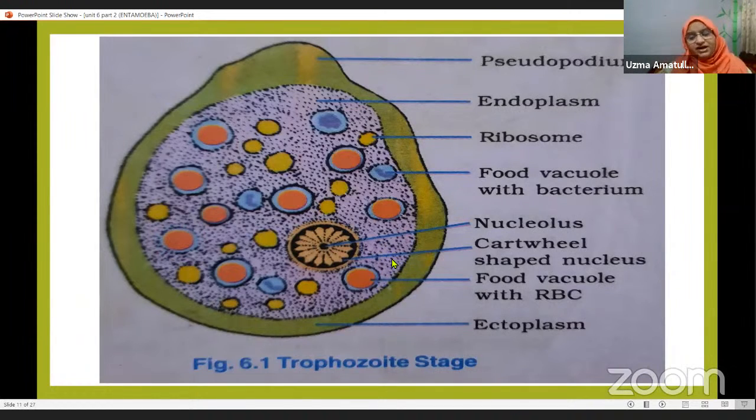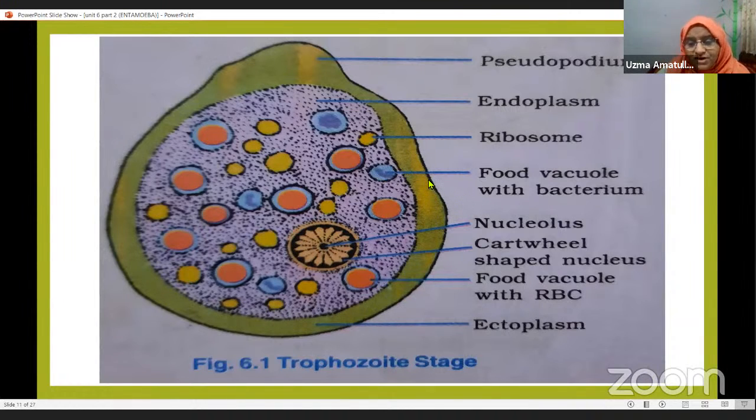Now, in the endoplasm, what all are present? You can see the ribosomes. You can see the food vacuoles with bacteria, the food vacuoles with RBCs, and a cartwheel-shaped nucleus. Now this is the structure. You have to practice drawing this. This diagram is very important for your exam. You have to draw this and you have to label it.